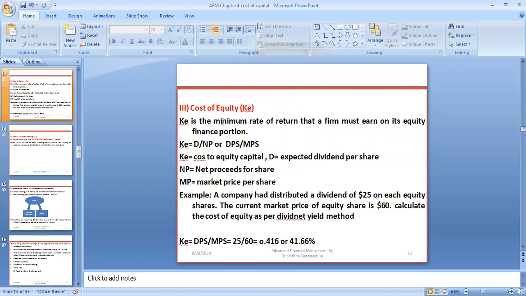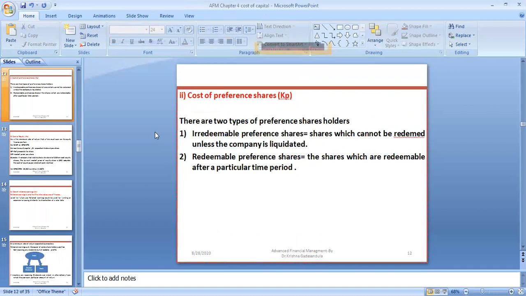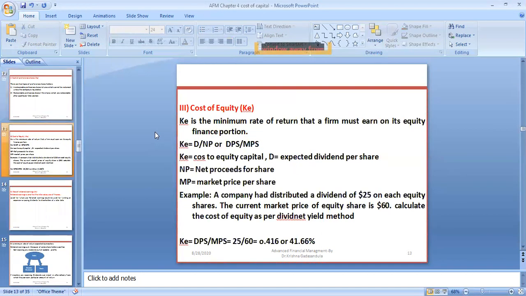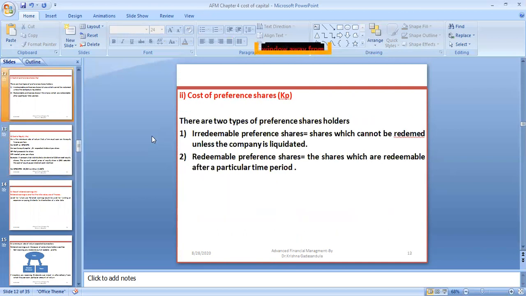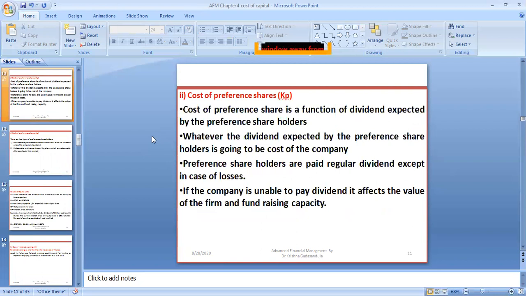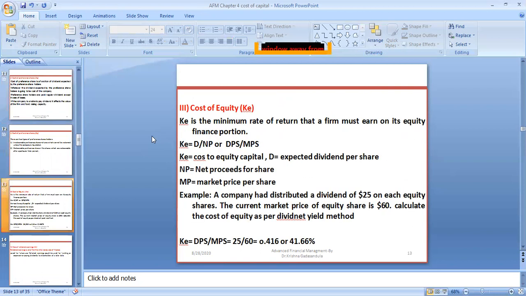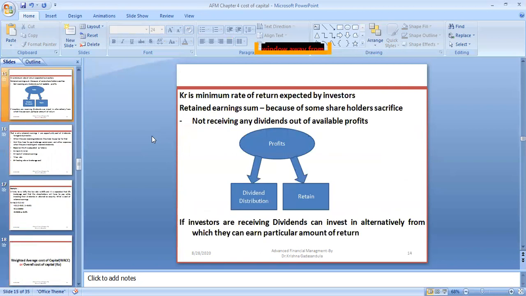And one more thing: the same procedure used for the cost of equity is applicable to calculate the cost of preference shares.